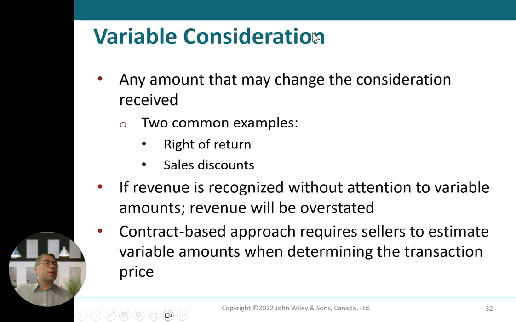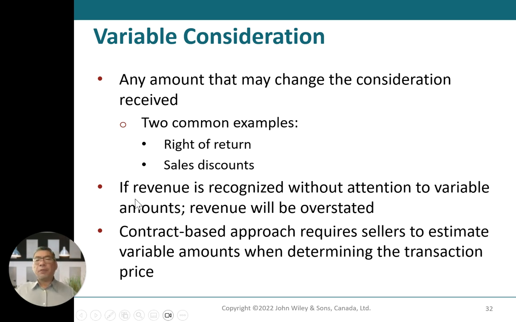Okay. Variable consideration is any amount that the company may receive, such as the right to return and sales discounts. Let's say one of the samosas is not good, let's say stale, then the customer has the right to return it. A sales discount is when the customer is able to pay earlier than 30 days, then I give them a 2% discount because they pay early.